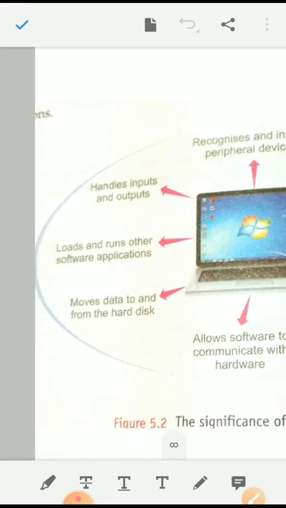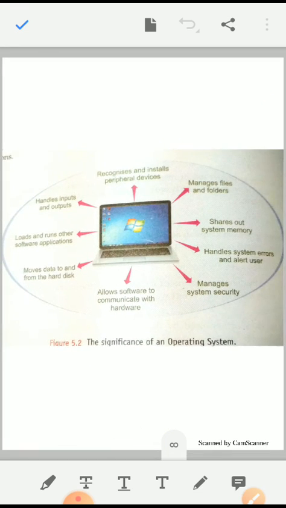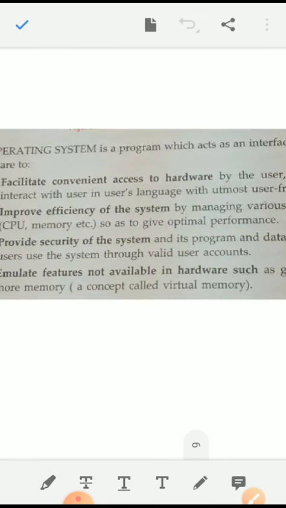These all functions are done by the operating system. So we need the operating system each and every time for the hardware running conditions.